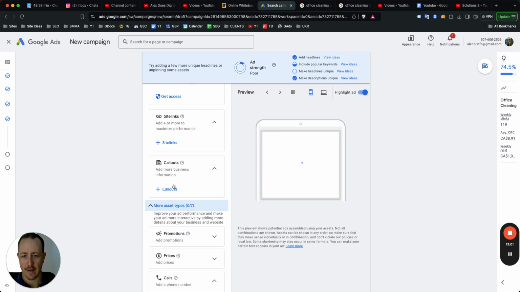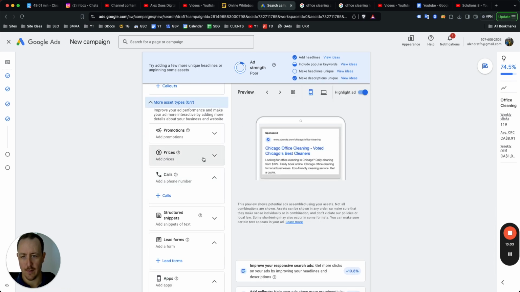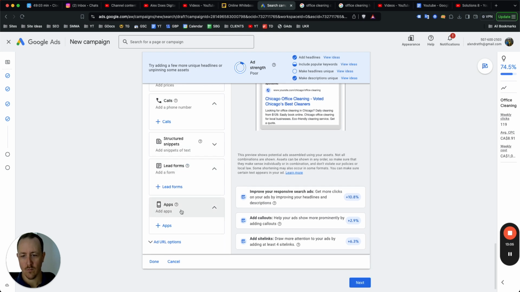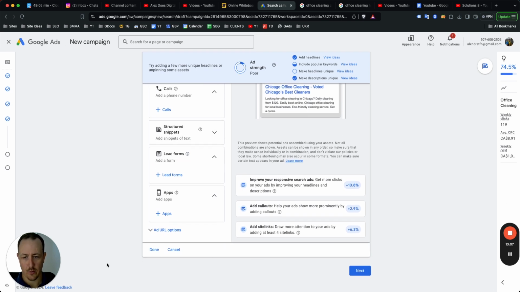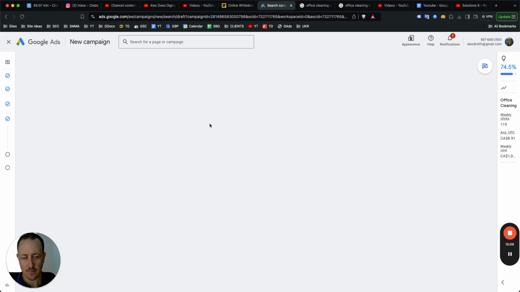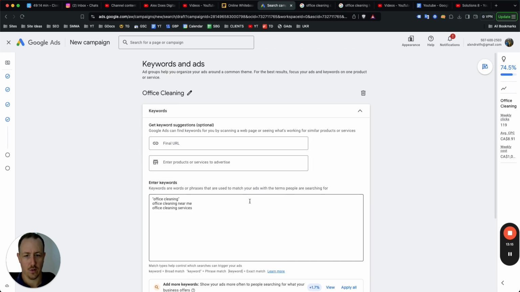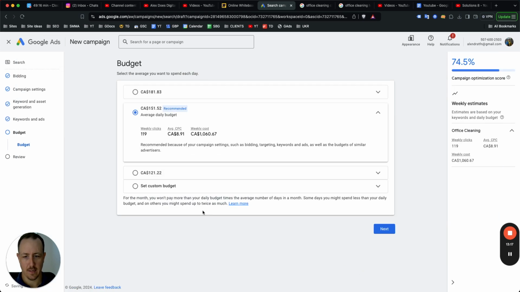There are a number of other asset types you want to add. Of course, if you can add prices. You want to add your phone number. And yeah, from there, you just click on done. That would just be one ad. I'll show you how to duplicate it or split test it rather in just a second. Oh, just scroll up, right? Click on next. That's how the ad's going to look.